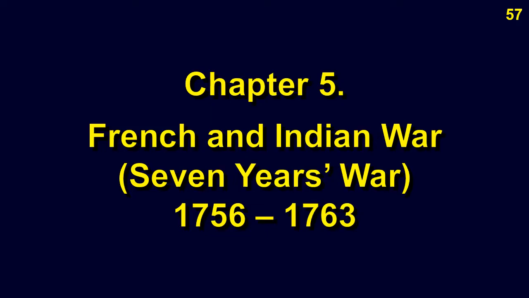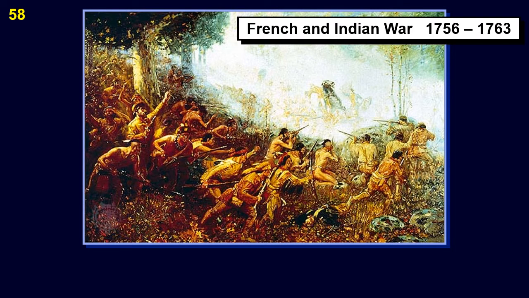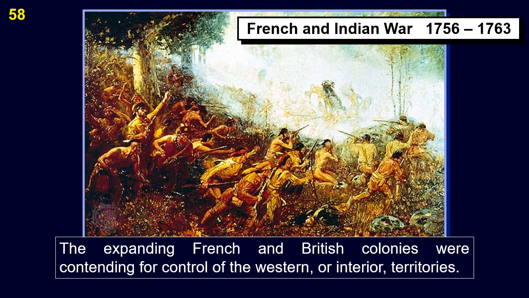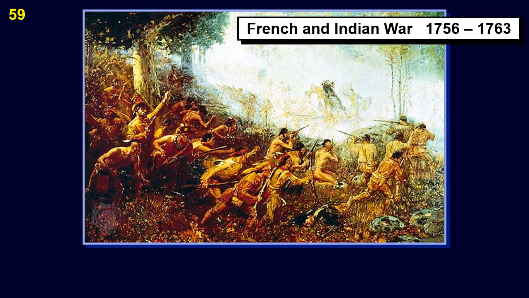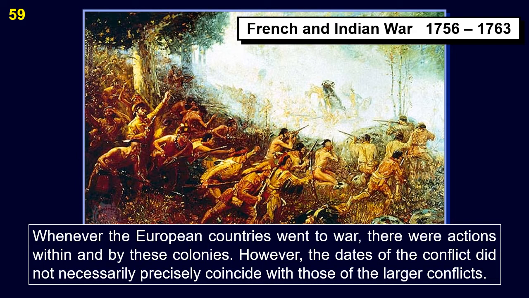Chapter 5. French and Indian War, 7 Years' War, 1756 to 1763. The expanding French and British colonies were contending for control of the western, or interior territories. Whenever the European countries went to war, there were actions within and by these colonies. However, the dates of the conflicts did not necessarily precisely coincide with those of the larger conflicts.